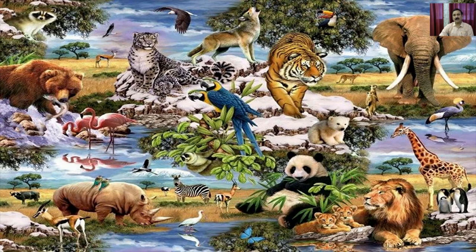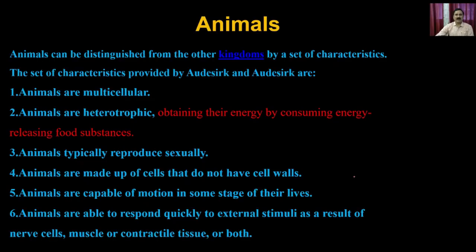Before getting into the detail of this particular chapter, it is important to understand how you will define an animal and how you will distinguish it from organisms belonging to all other kingdoms. Animals can be distinguished from the other kingdoms by a set of characteristics.